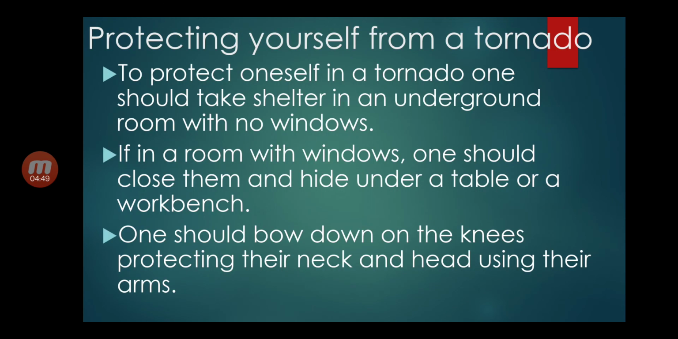Protecting yourself from a tornado. To protect oneself in a tornado, one should take shelter in an underground room with no windows. If in a room with windows, one should close them and hide under a table or a workbench. One should bow down on the knees, protecting their neck and head using their arms.